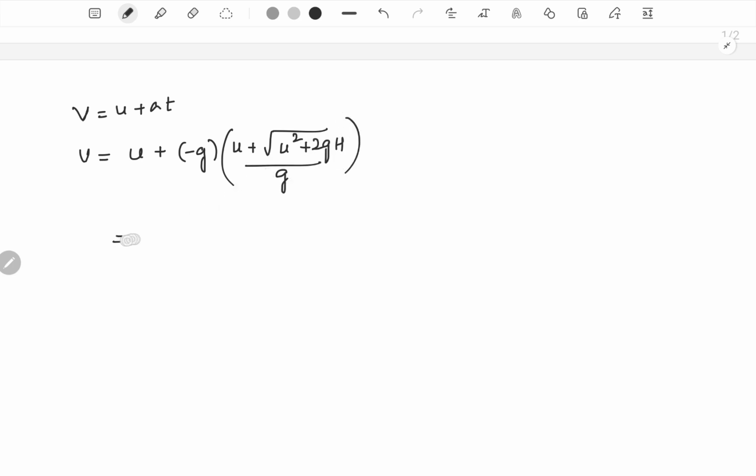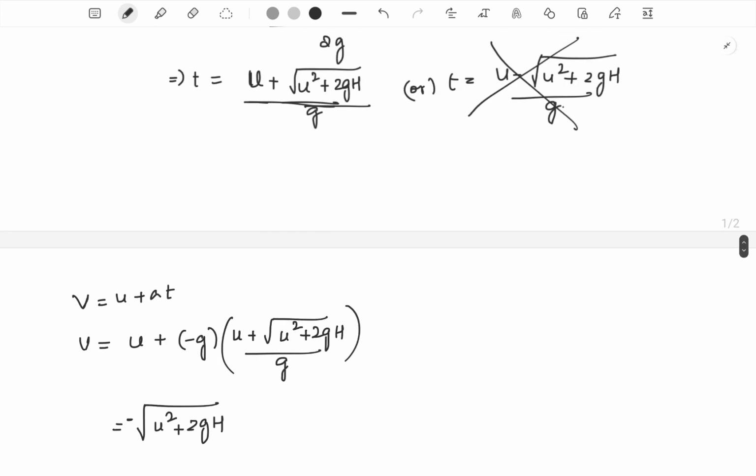So we would get it as minus root of u square plus 2gh, the minus indicating that the velocity would be in the downward direction, that is, just before it hits the ground. Similarly, we can proceed for the other case also.